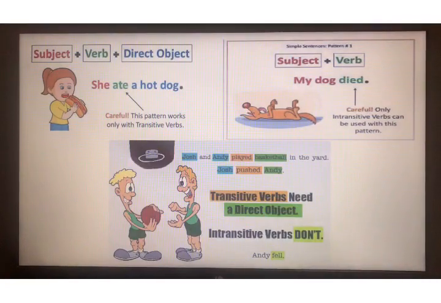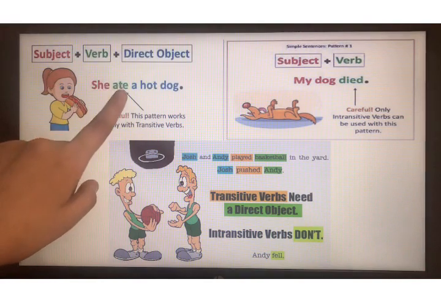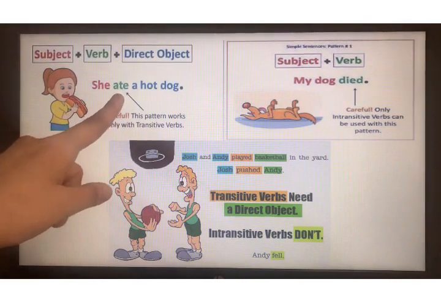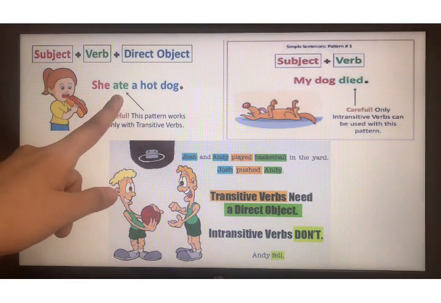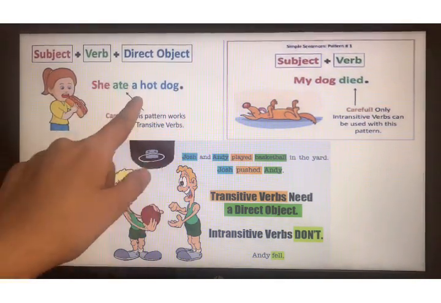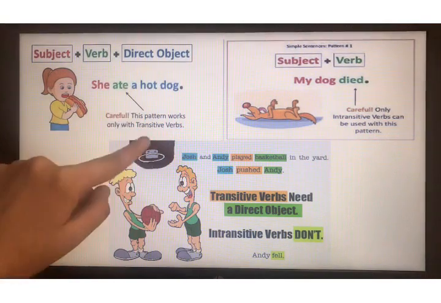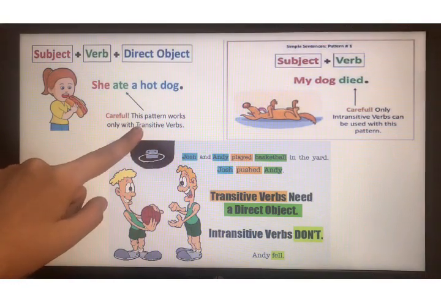Here as you can see other examples. She ate a hot dog. Ate is the verb. She is eating, that is the action that she is performing. So ate is the verb. Just next word, it is a. It is article. That's why it is transitive verb.